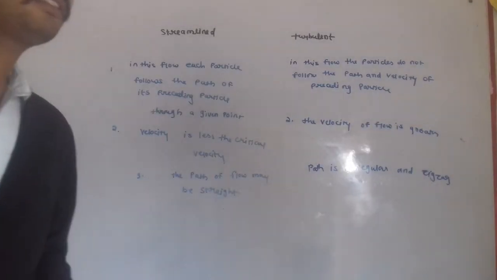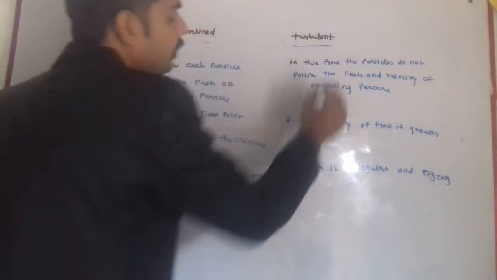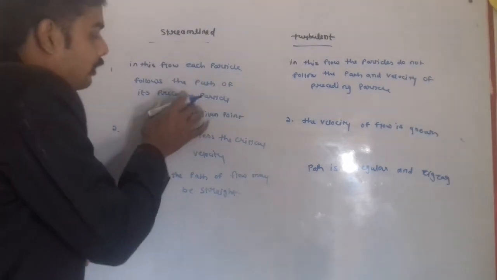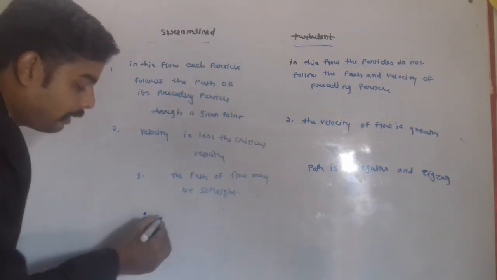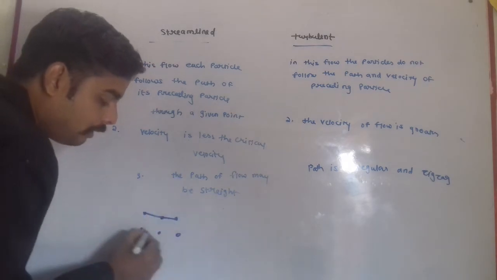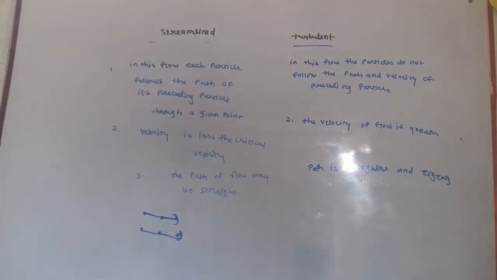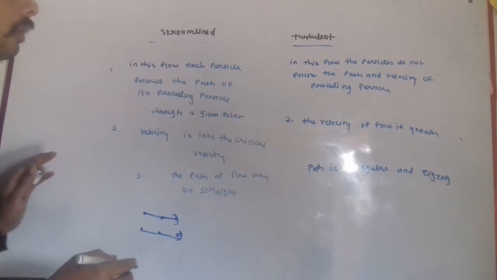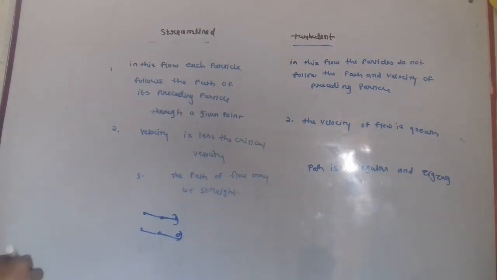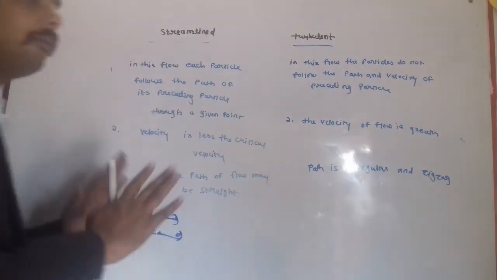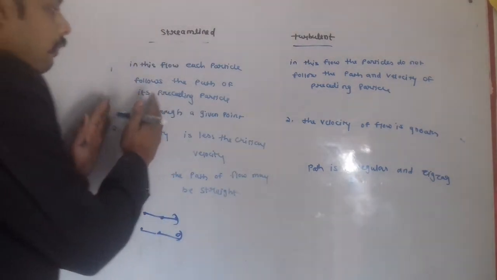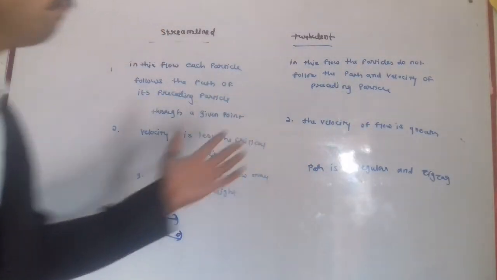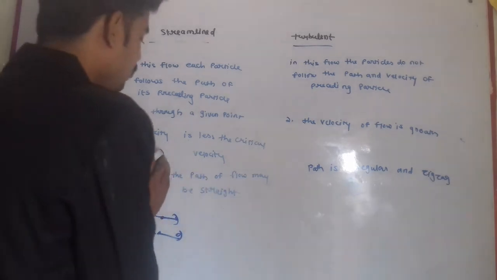Now students, we will discuss the difference between streamline and turbulent flow. What is streamline flow? In this flow, each particle follows the path of its preceding particle through a given point. But in turbulent flow, the particles do not follow the path and velocity of the preceding particle. So in streamline flow each particle follows the path of the preceding particle, and turbulent flow is the flow where each particle does not follow the path and velocity of the preceding particle.